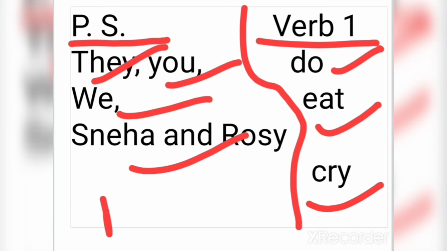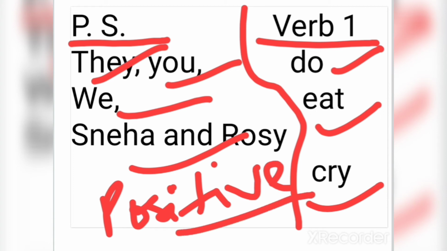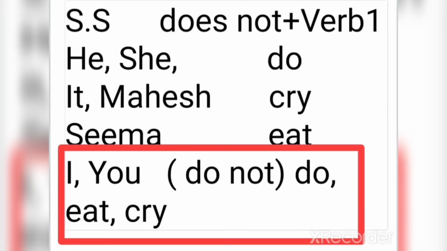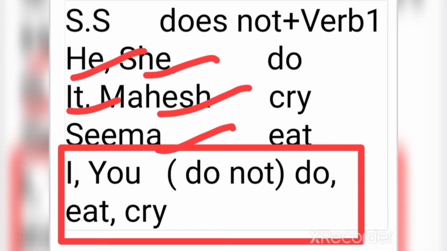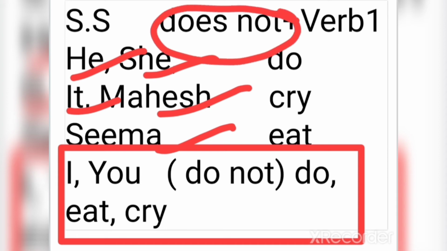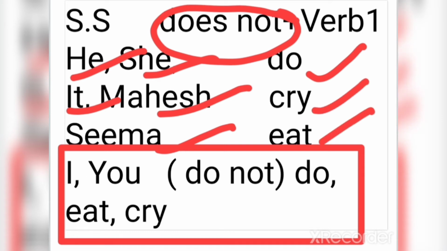Now we will move to negative sentences of simple present tense, where we will come to know in detail which verbs are used with plural subjects and singular subjects. Now for negative sentences, singular subjects like he, she, it, Mahesh, Seema, these are singular subjects, and with these singular subjects we use does not for negative sentences, and then we use verb 1, that is do, cry, eat for simple present tense.